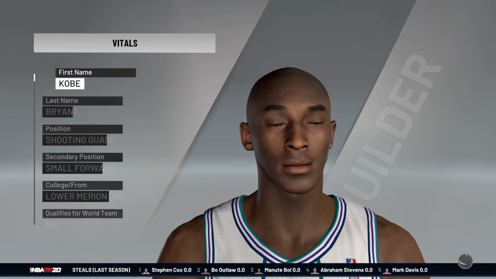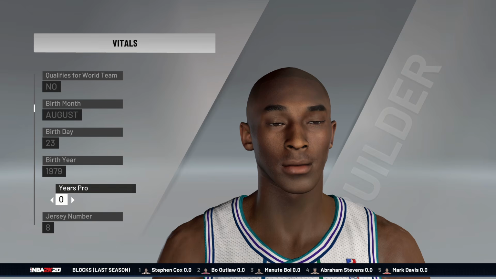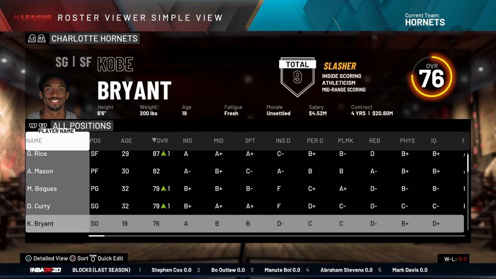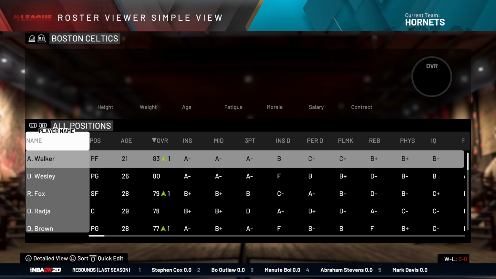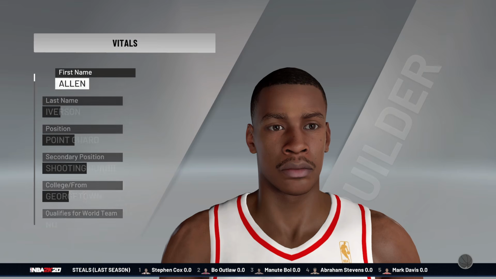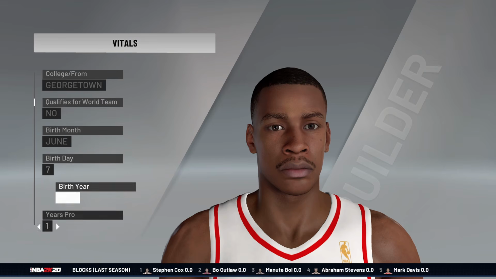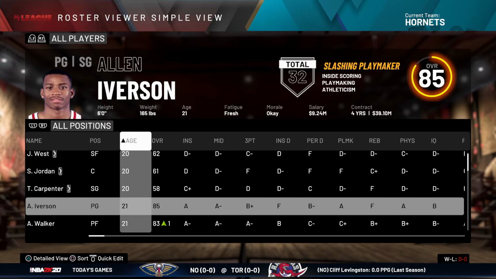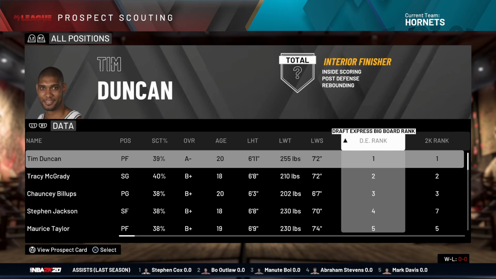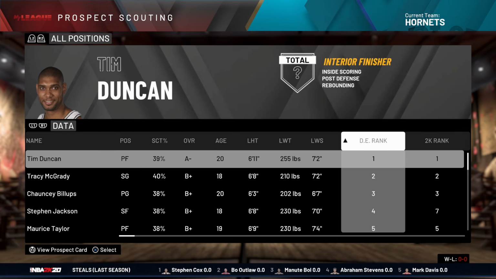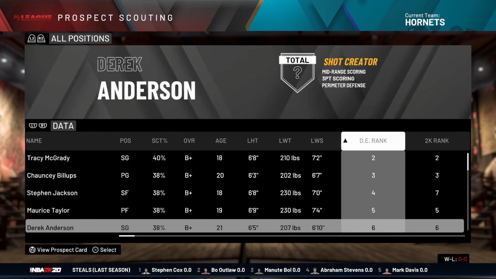And I also took notice that all these young guys do have 1 year pro instead of 0, which is incorrect, but I don't know. But hey, considering that I just changed Kobe to 0, he might just win it anyways. I won't cheat. Come on, Mr. Iverson, take this 1 year pro. This man's already an 85. Look at that face scan. That's beautiful. Actually got this man looking young as hell. Young Ray, young Steve. All right, this is gonna take a minute regardless. We also got good old Timmy in the next draft class with T-Mac and Chauncey and all these guys.